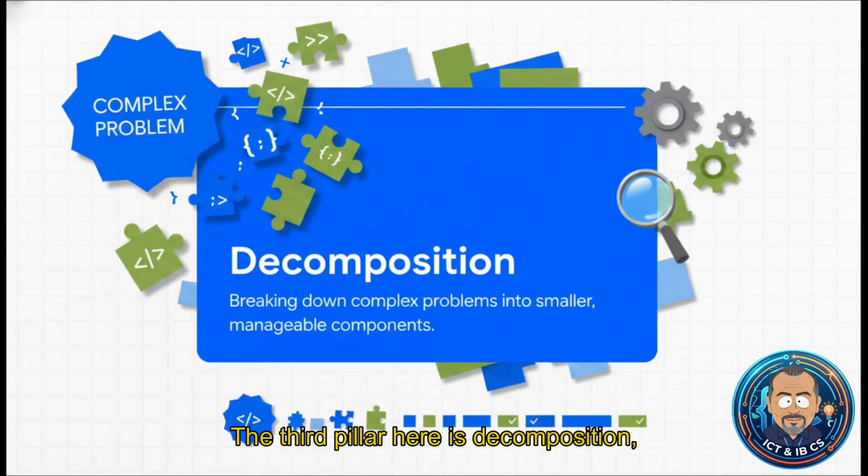The third pillar here is decomposition, which makes problem-solving way easier by focusing on individual, bite-sized pieces. We don't just tackle a massive problem all at once. No way. We break it down, write code for those smaller parts, and then test them independently. For a new coder, decomposition is honestly the ultimate psychological benefit. It effectively cures that dreaded blank page syndrome. When you decompose a project, you're transforming this impossible, insurmountable mountain into a series of highly achievable, practical stepping stones.